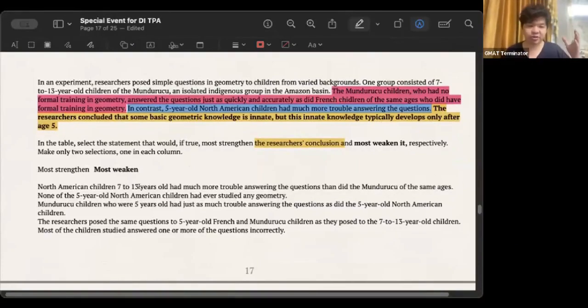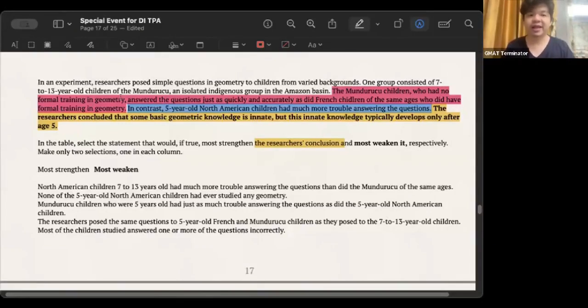Then the second option: the 5-year-old child has never learned geometry. But the problem is, what we just compared with him is that we compared the blue with the red. There are also people in the red who have never learned geometry. The 5-year-old children in the Amazon tribe have never learned geometry. Then the 5-year-old children here and the 7 to 13-year-old children in the Amazon have never learned geometry. My 5-year-old child told me that he has never learned geometry. Doesn't this prove that the relationship is age?